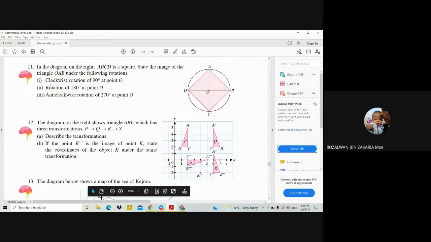I want you to answer question 11 and also question 12. There are two questions here. So please do these two questions, 11 and 12, from the Generating Excellent chapter 11. Please answer in your maths exercise book, maths 1 or maths 2 or maths 3. After you finish, you can send me your homework answers through my Telegram.